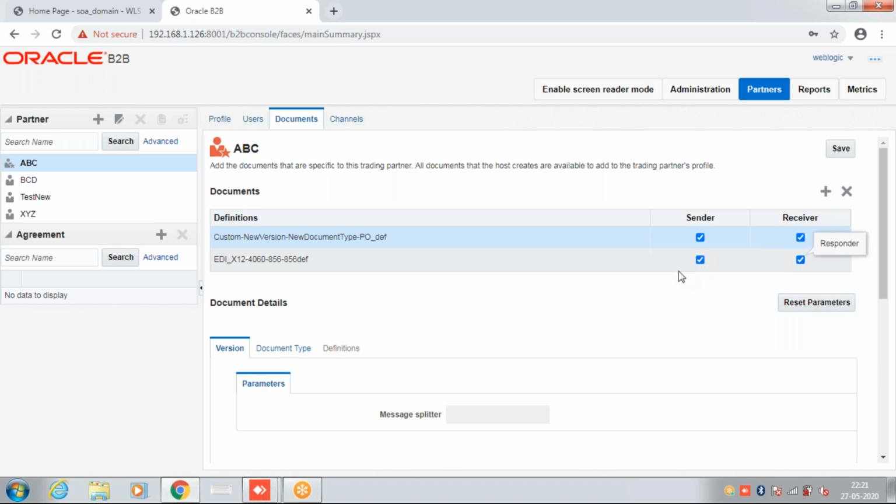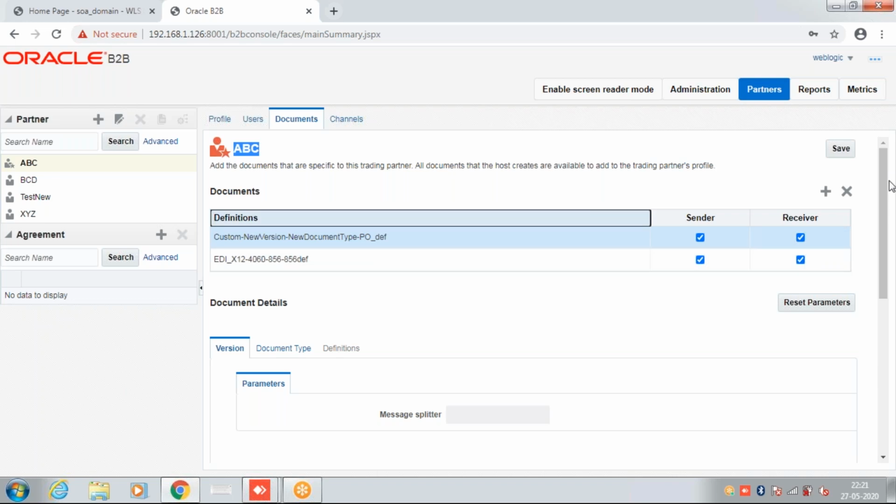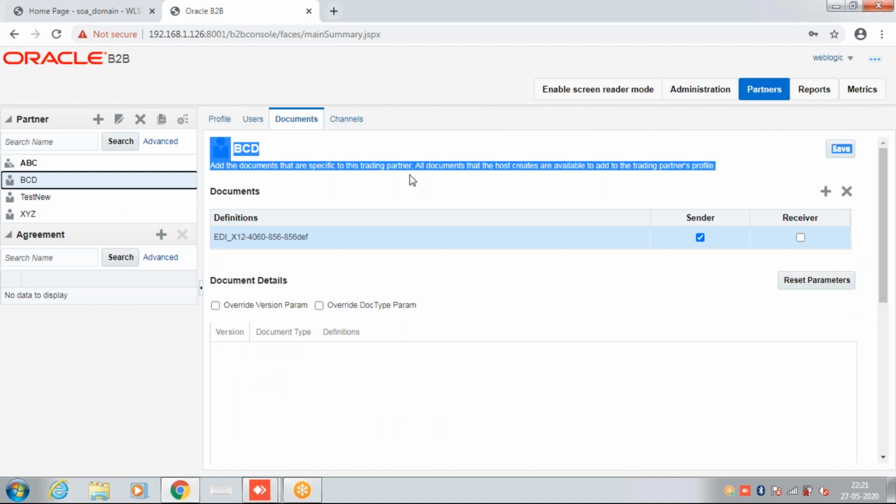So it was an outbound kind of document. But from the ABC perspective, what I was trying to create was an inbound document, because for BCD, I selected BCD as a sender, and here it was not defined as a receiver, so that's why it was not showing any document type defined. Now if we go to BCD, and we create a new agreement.